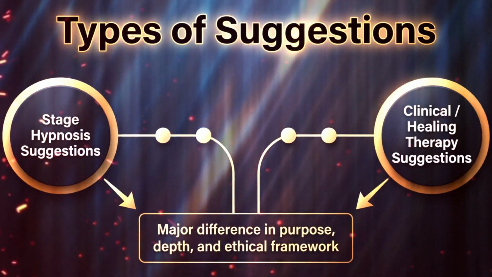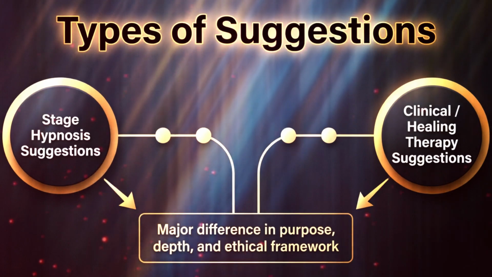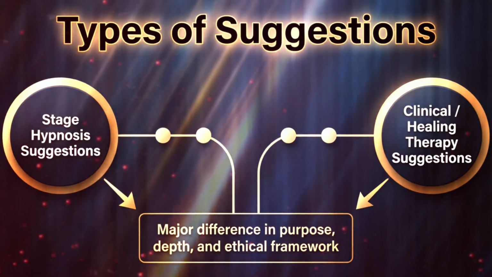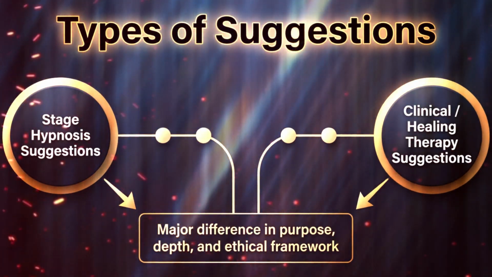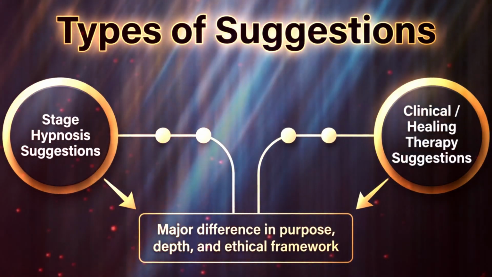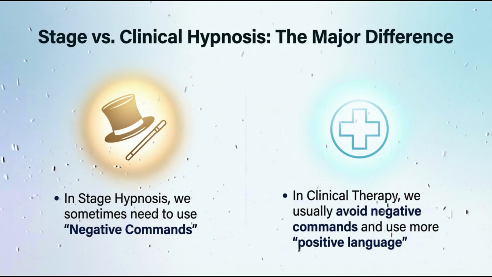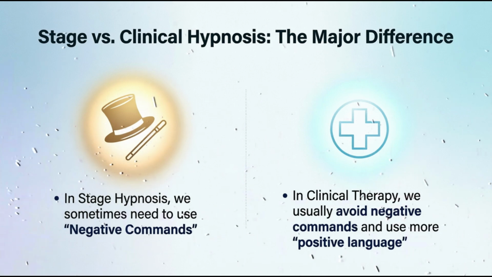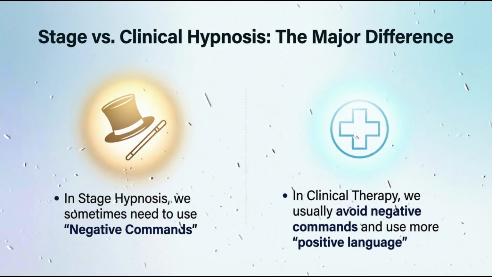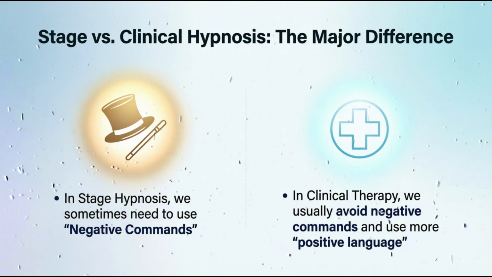Types of suggestions. Generally, there are two types of suggestions. First, stage hypnosis suggestion. Second, clinical healing therapy suggestion. There is a major difference between both. In stage hypnosis, we sometimes need to use negative commands. In clinical therapy, we usually avoid negative commands and use more positive language.